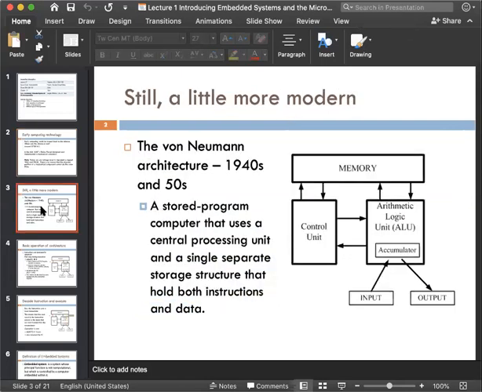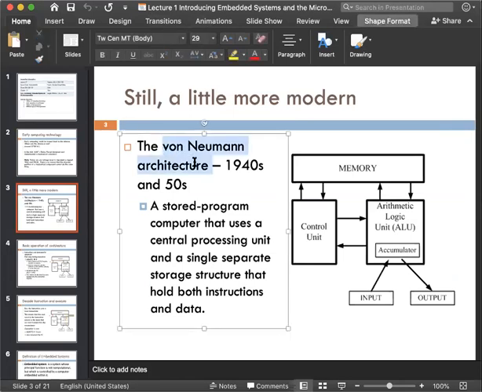The modern computer was actually invented by von Neumann. Von Neumann developed an architecture in the 1940s to 50s. So von Neumann developed this architecture. Okay, let's give you a review of this architecture.